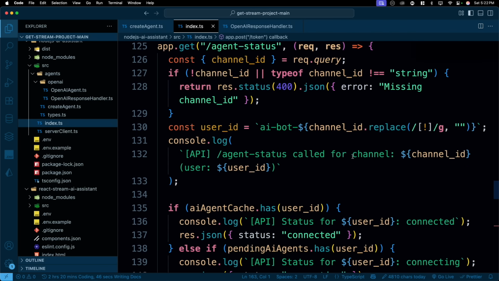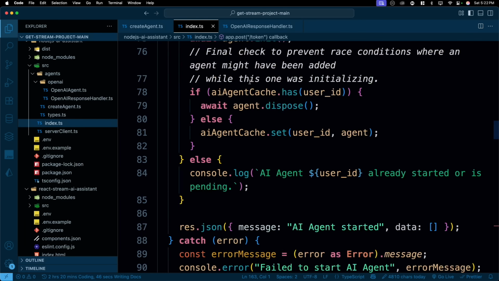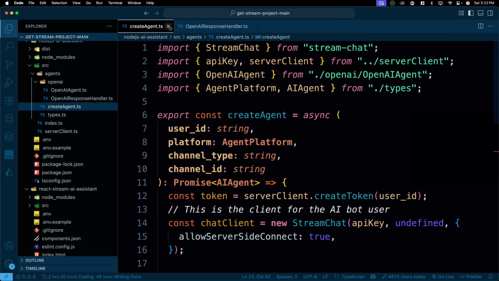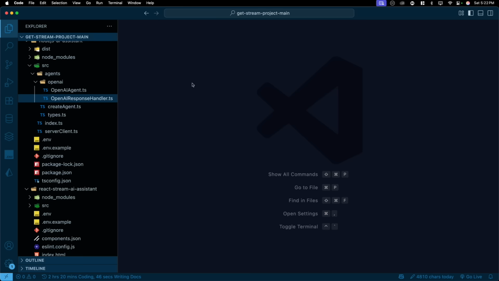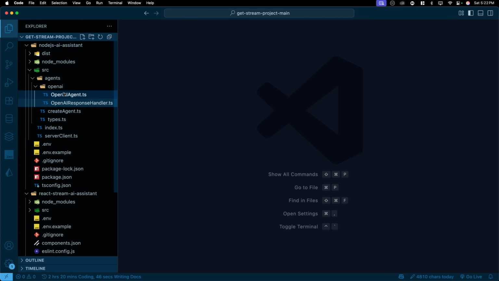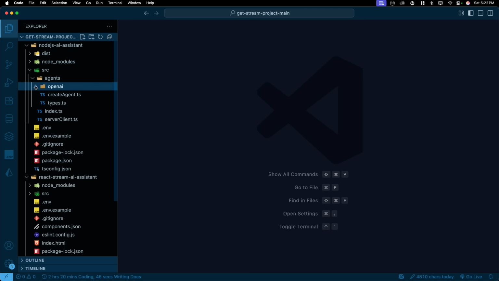This is it. This is the application. And I know it's a lot. That's why I said this is a complex tutorial, but this is the whole backend that we have. It's hardly 5-6 files, but all the complexity is introduced because of the agents that we have. Hope this is fun.